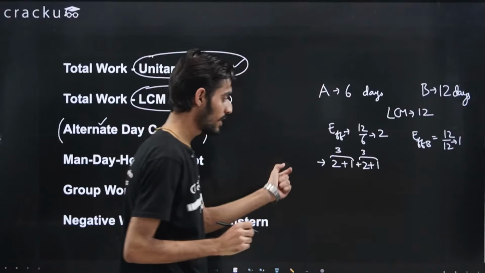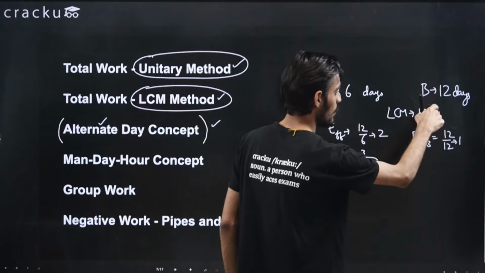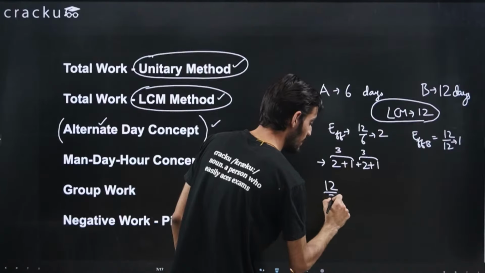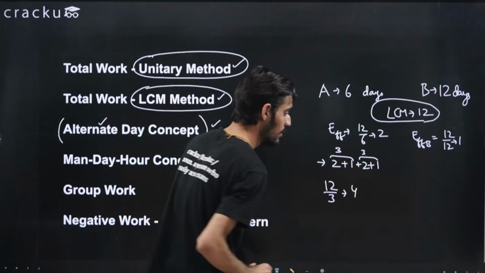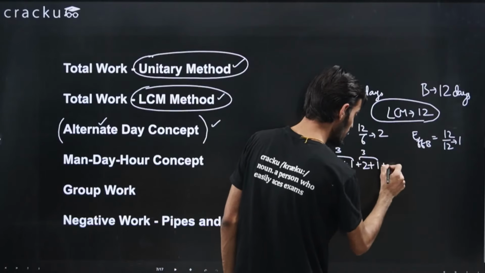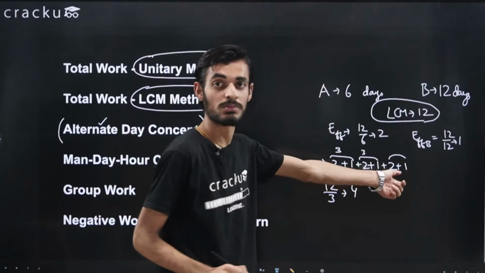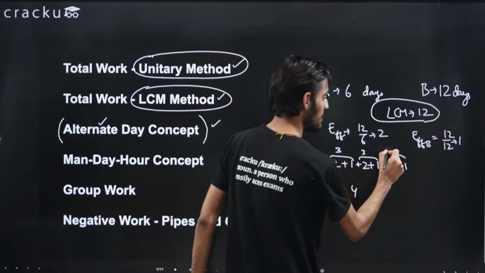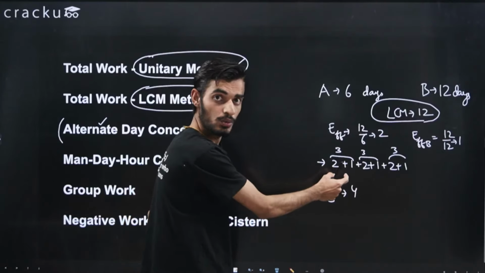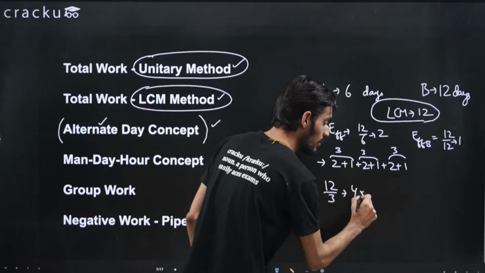So in every 2 days, 3 units of work is getting done, and you need to do the work as 12. So for 12 you can just divide 12 by 3, you will get 4, right? So likewise you can see that on the fifth day again A will work, and on the sixth day 1 unit of work will be done, because B will come on this particular day. So likewise the cycle will get repeated. But again, because in every cycle there are 2 days, the total number of days that they will take will be equal to 4 into 2, that is 8 days,